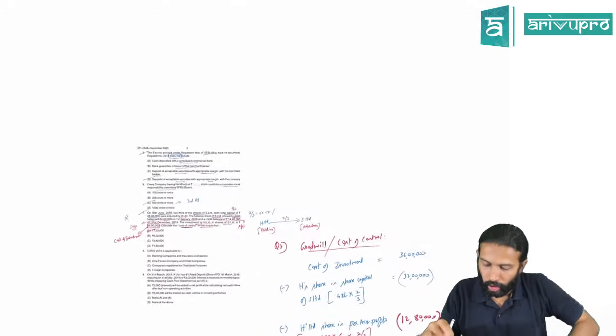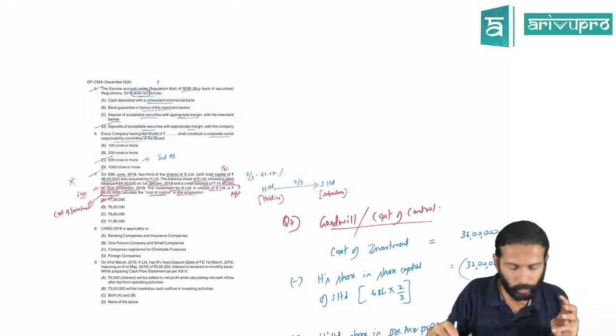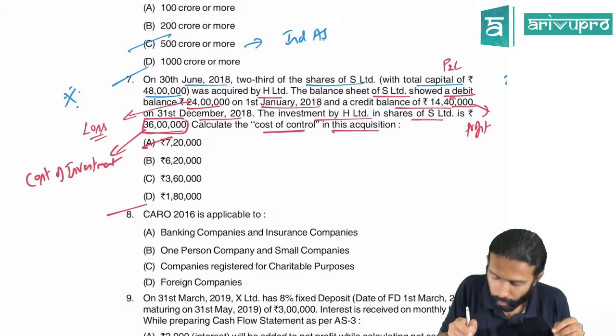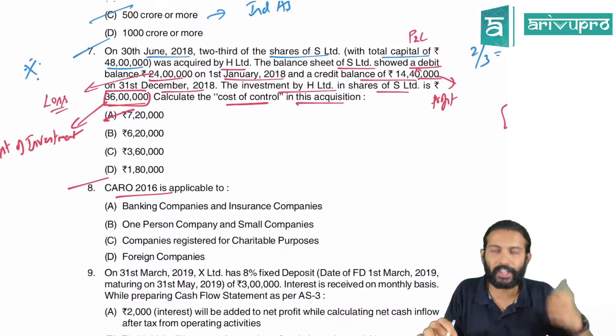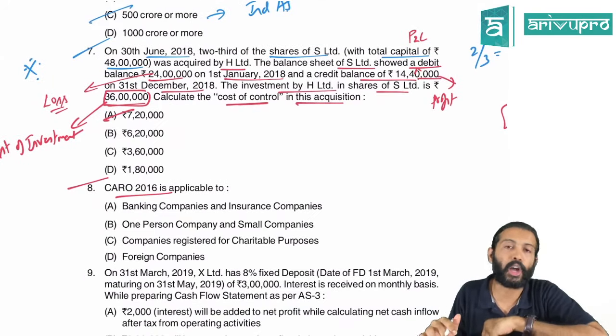Okay, cool. So she's saying it's done. So we'll move on to the next question then. 8th question. CARO 2016 is applicable for which all companies, sir? CARO funda, if you remember.